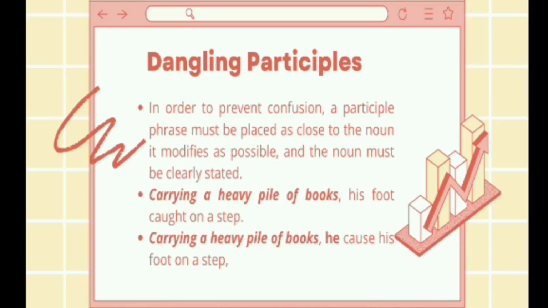While in the last example, carrying a heavy pile of books, he caught his foot on a step. So this is the revised version of the first example. As you can see, you will now see who is carrying the heavy pile of books because of the word he.